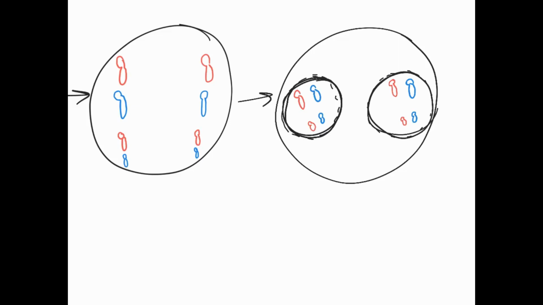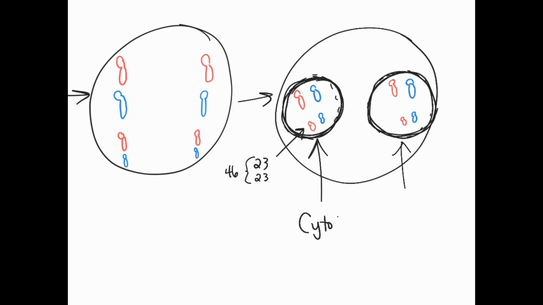Now I've simplified this because, right, we don't have just 2 red chromosomes and 2 blue chromosomes. We have 23 red and then 23 blue for our total of 46, right? But for the purposes of the drawing, I've simplified it, 2 mom chromosomes, 2 dad chromosomes. And then we have the exact copies that we've now pulled to opposite sides of the cell. And then once we have built this nuclear envelope around those chromosomes now that are separated, we have an exact copy or an exact set over here compared to this set over here. They're exactly the same. Then we are done with mitosis and we move into something called cytokinesis.